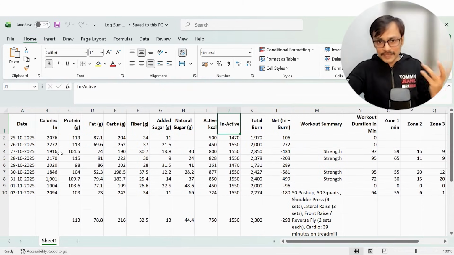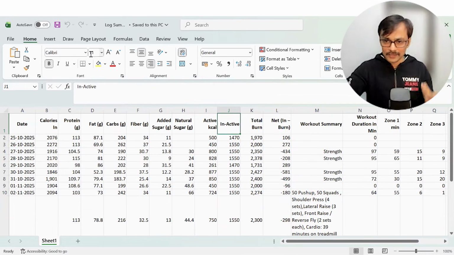So this is something that helped me to understand and be aware of my calorie in and calorie out, and that helped me in improving my fat loss speed. Yeah, that's one story.